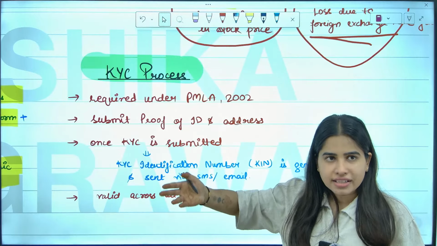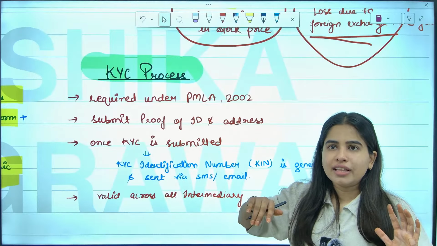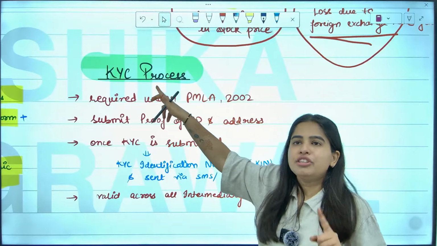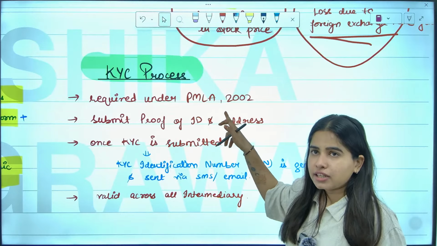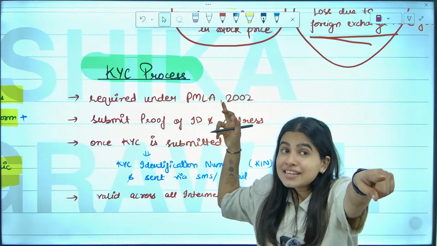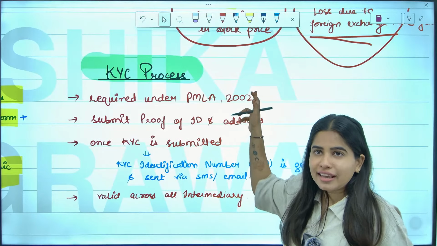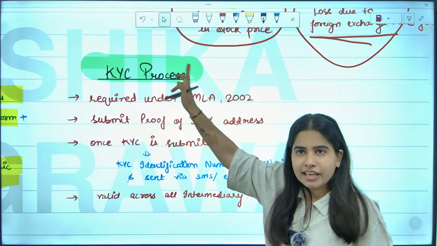You have to get your KYC done to make sure that you are not a fraudster and everything is registered. So under which act is KYC required? Under the PMLA Act. What is the PMLA Act? You have studied it in ECIPL, PMLA, Prevention of Money Laundering. Under this act, you have to get the KYC done.